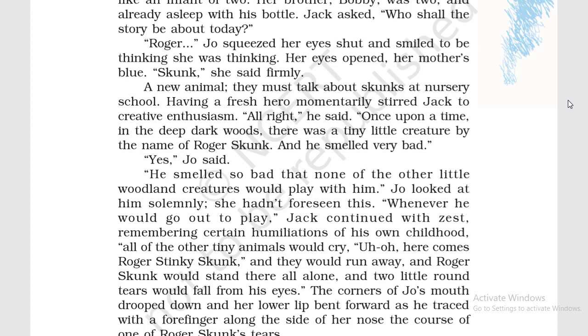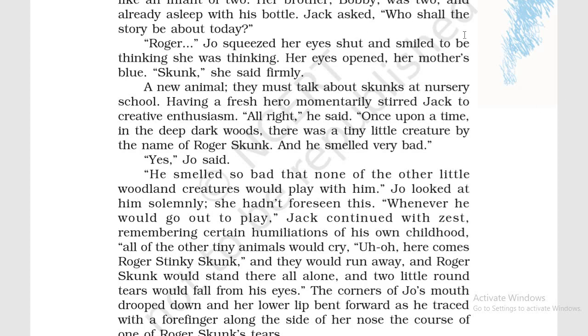Today we are going to read the story that Jack told Joe in the chapter Should Wizard Hit Mommy? We all know that it was Jack's daily routine to tell Joe a story in the evenings and on Saturday naps. The character of the story remains the same every day with slight variations. Today the protagonist is Roger Skunk, which is suggested by Joe herself. So we will begin from here.